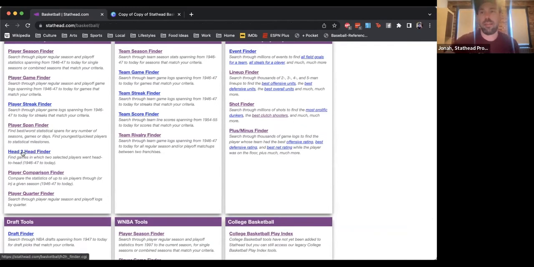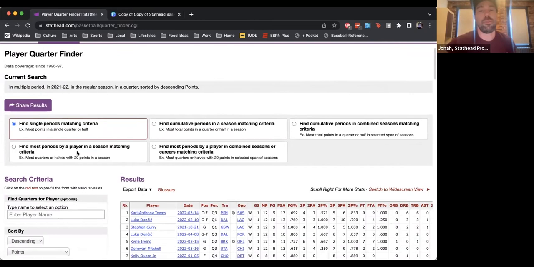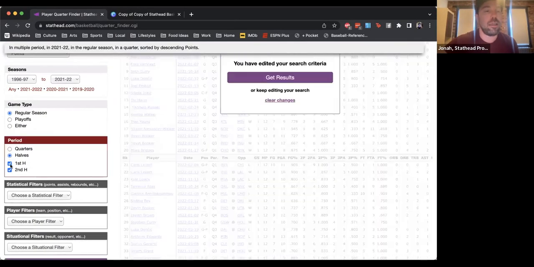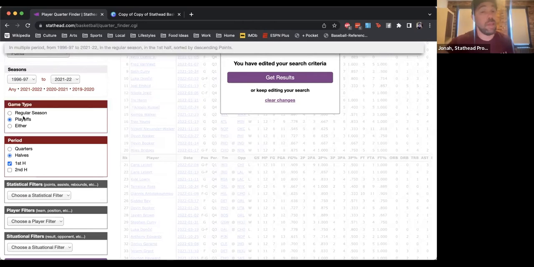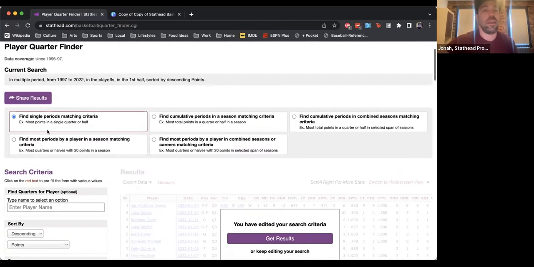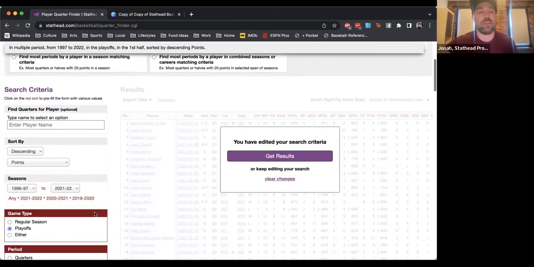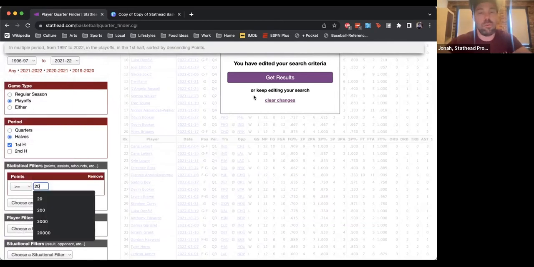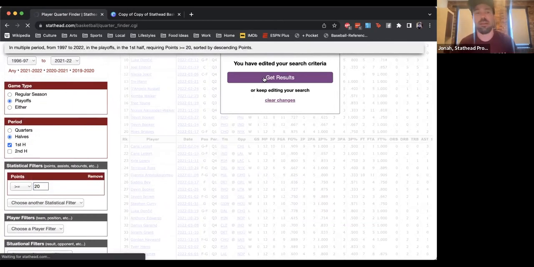But one other cool thing that works the same way that I'll just show briefly is the quarter finder. This lets you search for single quarters or halves. So if you watch someone go off in the first half, you could go to this toggle, change it to halves, go to the first half, change it to playoffs, obviously, and then just run that same kind of search. And you can see, again, just a list of players who went off in one half. Sure, we'll do 20-point playoff halves and see what we get.